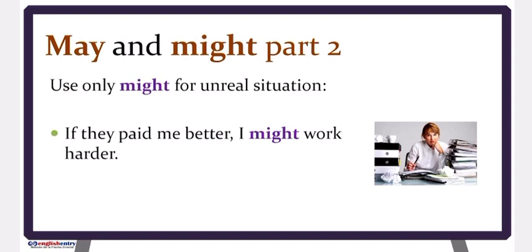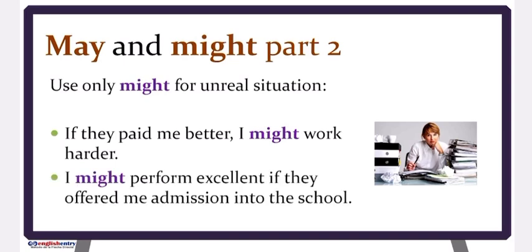Let's see another example. I might perform excellently if they offered me admission into the school. Don't use I may perform because they did not offer you admission. So, it's just a kind of possibility in case something happens.